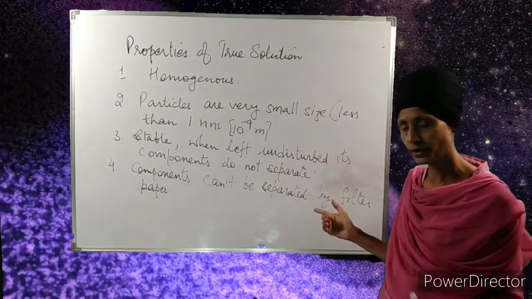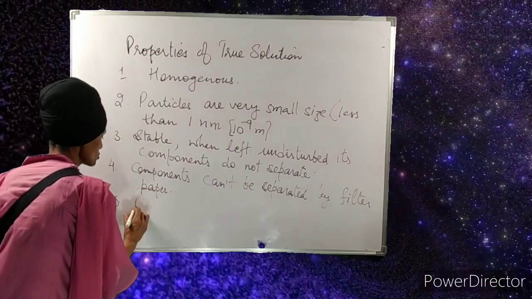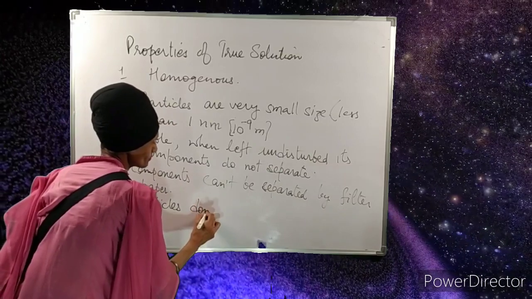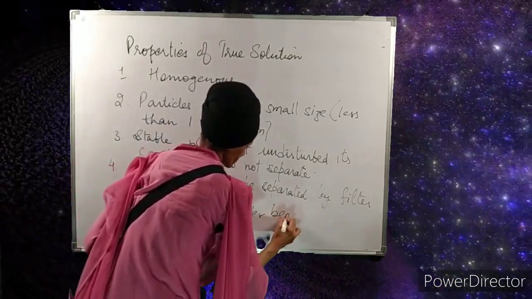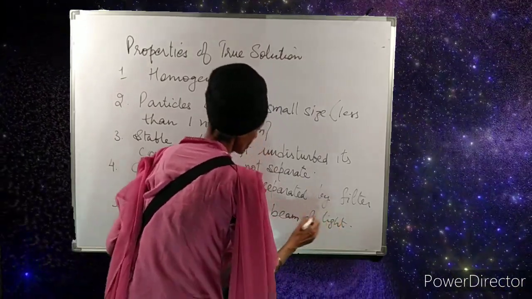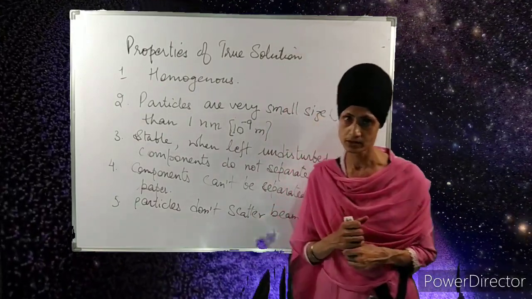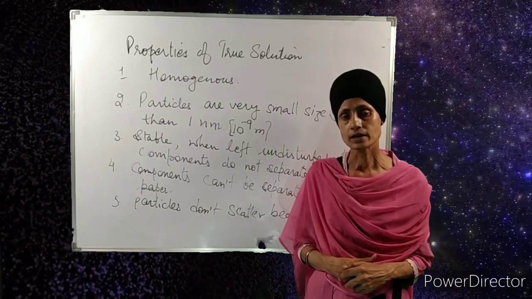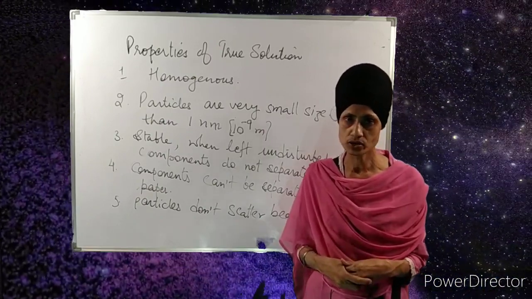Then the fifth and last point is that particles don't scatter the beam of light. When a beam of light is passed through the true solution, we are unable to see any scattering of the light by the particles. So this was all about the true solutions, and in the next video we will bring you new topics like colloids and suspensions.